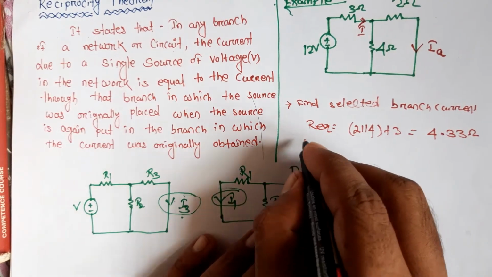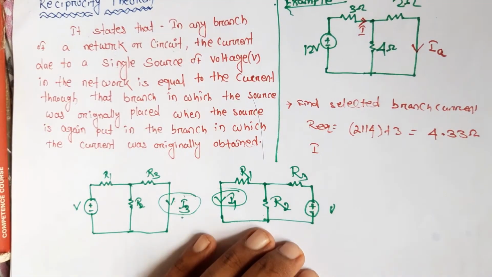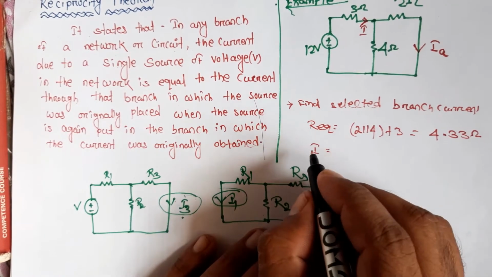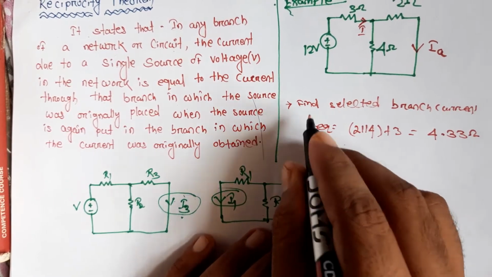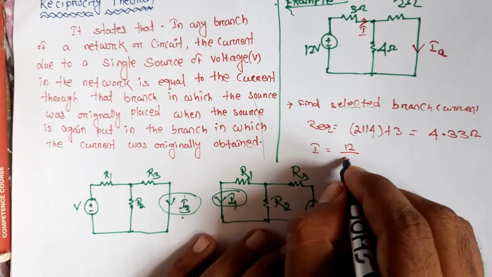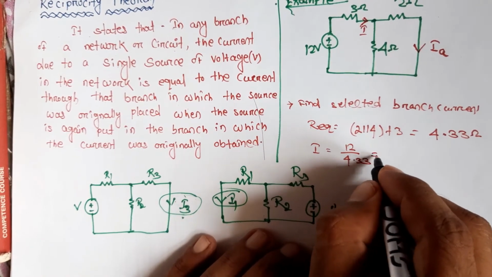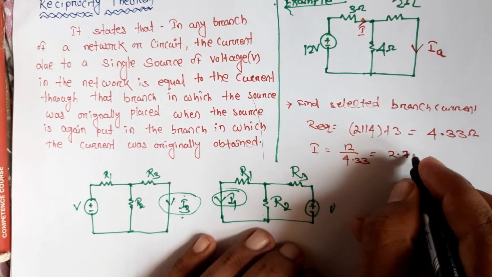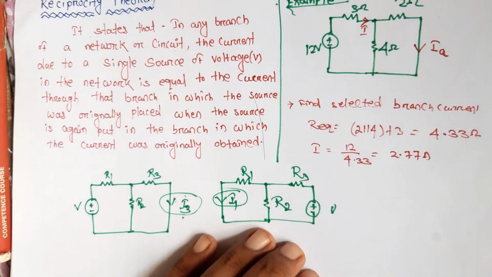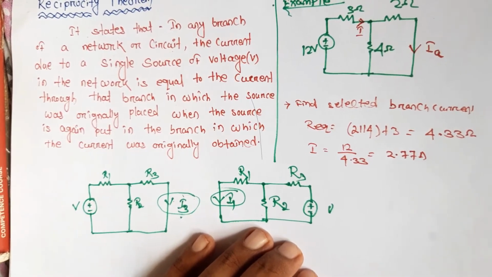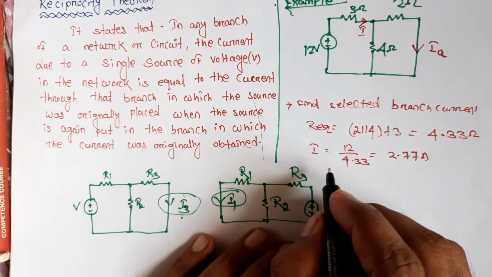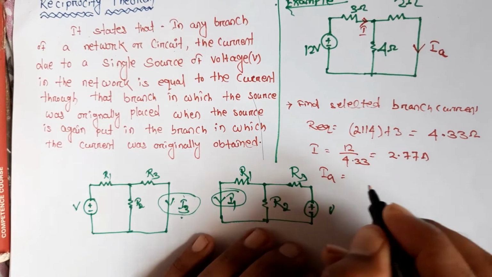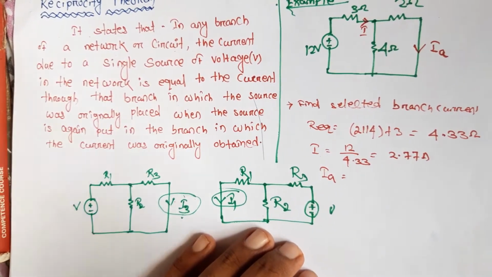Then we find the total current. The total current I is equal to the total voltage, 12 volt, divided by 4.33, which is 2.77 ampere. Next we find this IA, where we apply the current division rule.